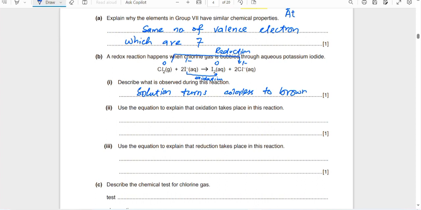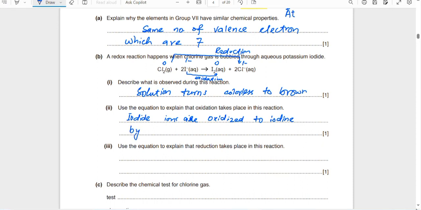You can just say that iodide ions are oxidized to iodine.